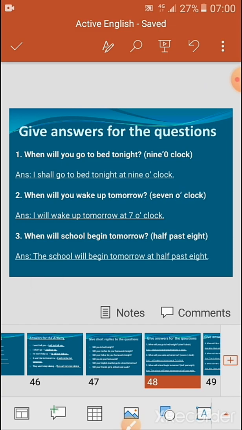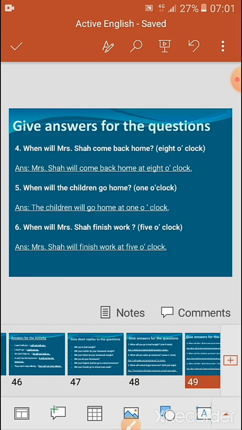Okay, so next we will go to the fourth question. When will Mrs. Shah come back home? So the answer that is given in the bracket is 8 o'clock. When you frame the question into the answer, now Mrs. Shah will come in front, so that it becomes, Mrs. Shah will come back home at 8 o'clock.